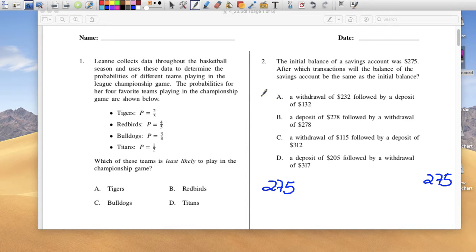So let's look at A. A says you have $275, you take out minus $232, and then you put back in $132. Do you think you're going to have $275? No, because you spent more than you put back in. So A is gone. Let's try B. You had $275, and you put plus $278 on top of that. And then you take out $278. Well, that makes sense, right? You have $275, you put in $278, so you have $500 and something dollars, and then you take $278 out, and you're back to $275. So you end up with what you had. So this one looks good.